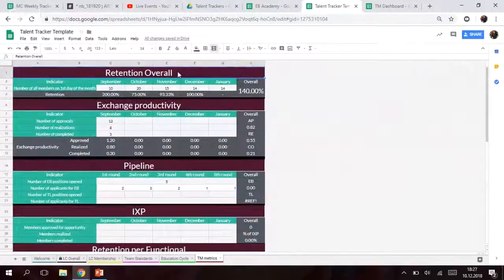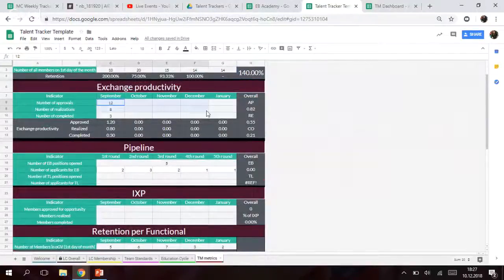So we have retention rate overall for your LC, for each month, and we can see monthly results, and at the end we can see overall results from here. We have exchange productivity. Still, we want to see productivity for each member, and the minimum rank is 1. So we want all members to have at least one exchange during their experience.